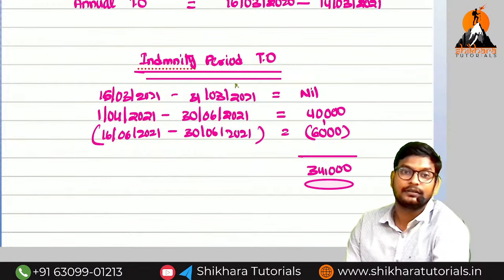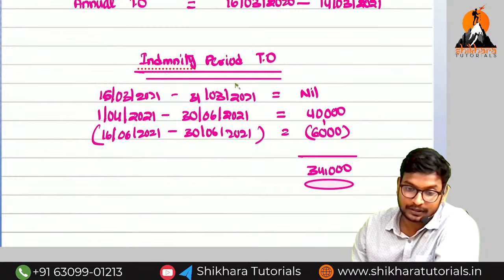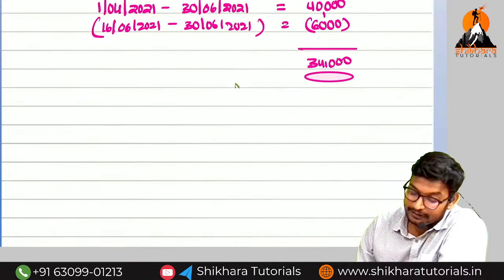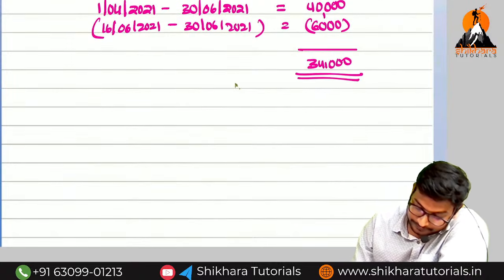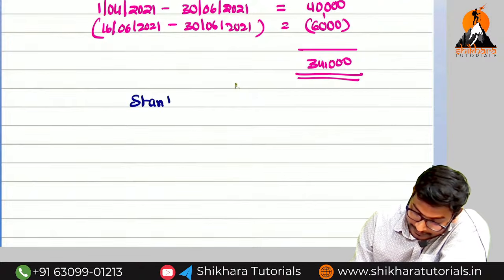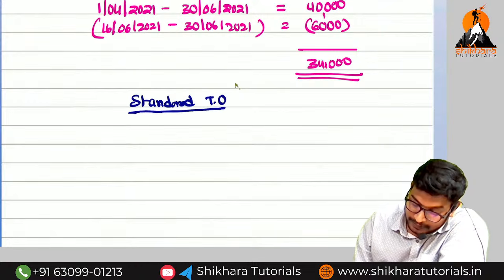Okay guys? So like that we need to consider. 34,000, Vignesh. Super. So next we are going to find out standard turnover. Can you say the period?